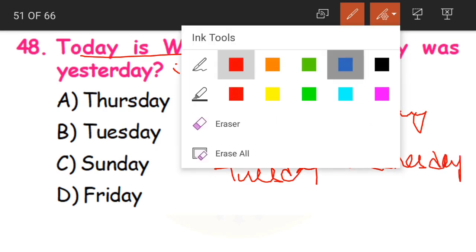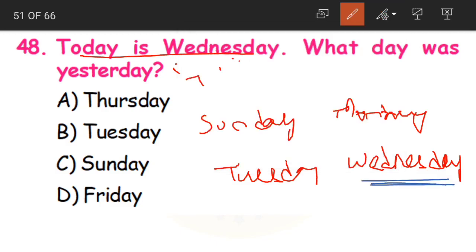What are they saying now? Today, we are here. Today is Wednesday. What day was yesterday? Yesterday means the before day or the after day children? Yesterday means the before day. Yes, yesterday means the before day. When we are talking about the day which comes after today, it would be tomorrow.